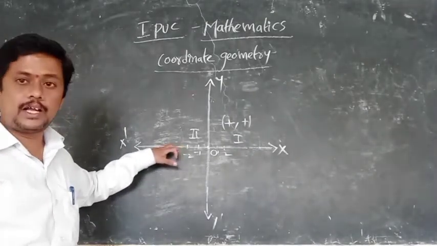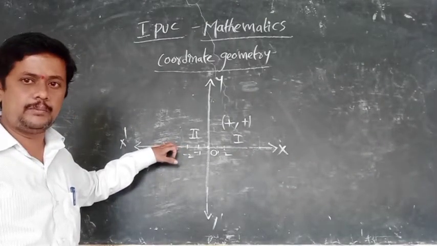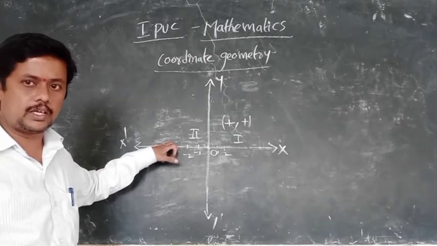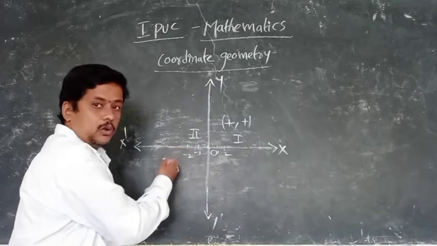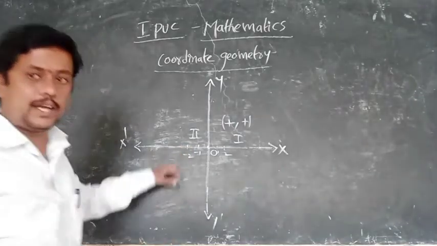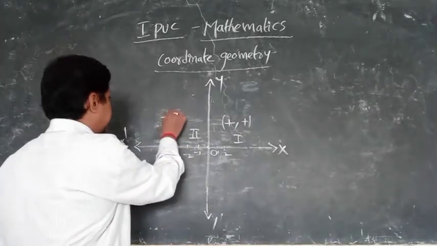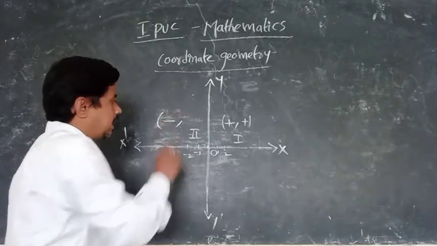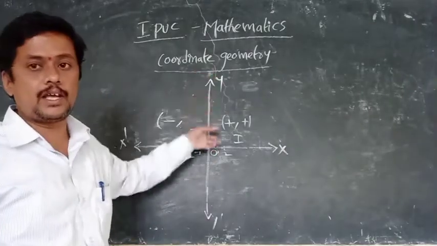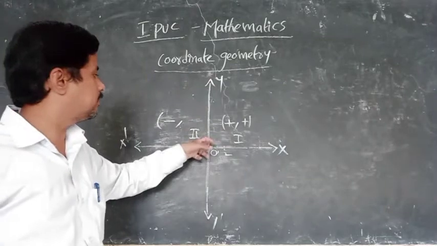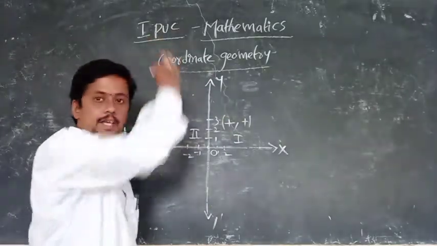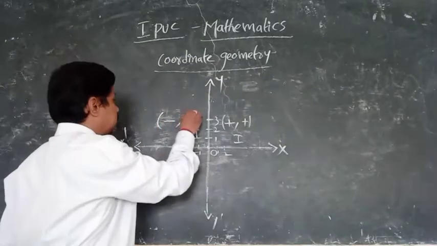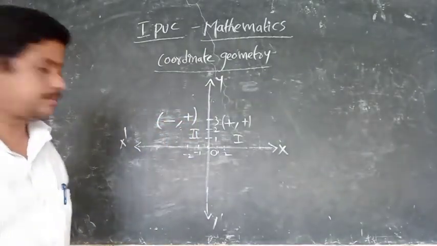How will the signs be? First we take the x-axis. Here x has negative values, so minus. The y values are positive, 1, 2, 3 like that, this is the positive y-axis. So therefore plus.